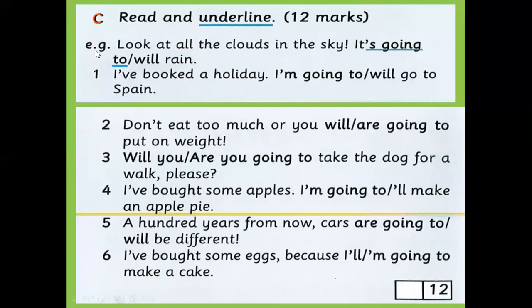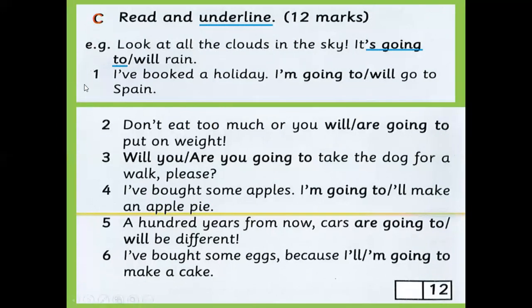So here, for example, in the example, he says, look at all the clouds in the sky. We can see the clouds in the sky. So this is an evidence for prediction. So it's going to, or it will rain. Of course, it's going to rain. Why, teacher? Because this is a prediction, an expectation that it will rain based on seeing the clouds in the sky.